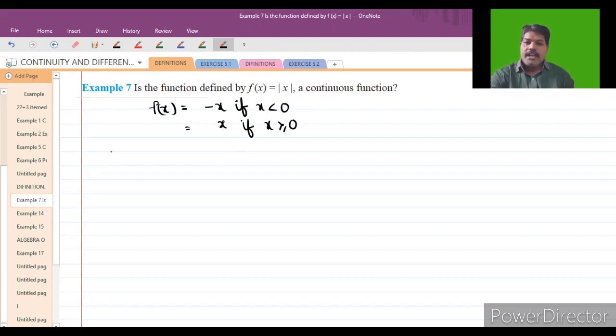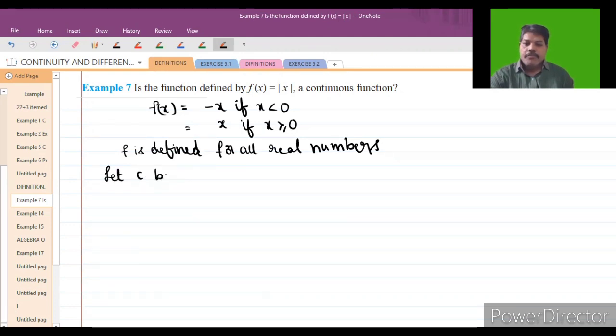Clearly f is defined for all real numbers. So that's why I will take, let c be any real number.